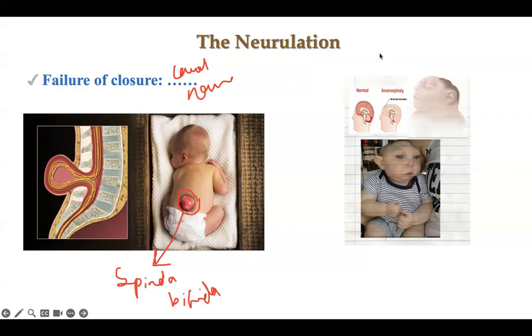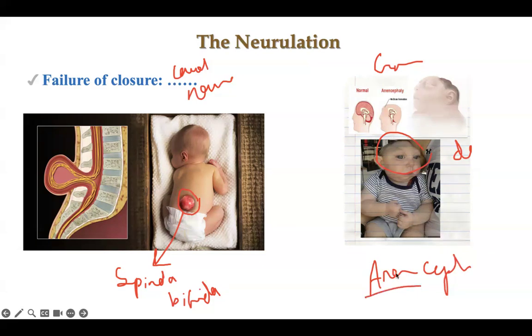Okay, failure of closure of the cranial neuropore: the baby will develop with no brain and no skull bone cap and may be dead. Almost all of the cases will be dead, intrauterine death. What is the name of this case? Anencephaly.